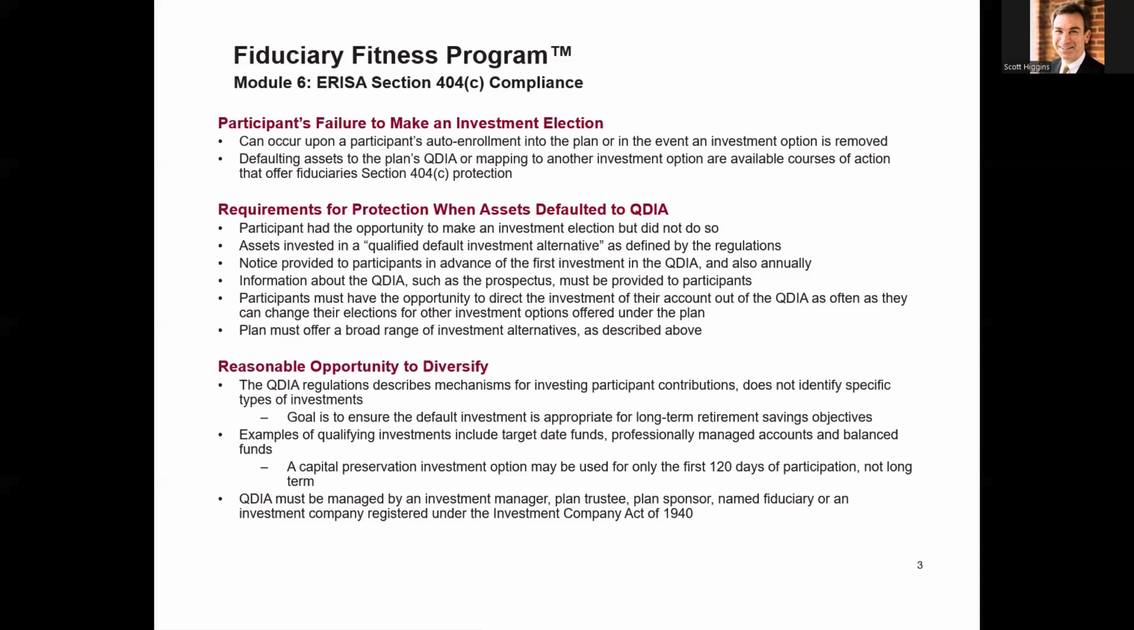Examples of qualified investments include target date funds, professionally managed accounts, and balanced accounts. A capital preservation investment option may be used, but only for the first 120 days of participation, so not long-term. And I certainly can't imagine any reason why you might want to do that today, because then you've got to track that and make sure the 120 days gets measured. The QDIA must be managed by an investment manager or a 3(38) investment manager, plan trustee, plan sponsor, named fiduciary, or an investment company registered under the 1940 Investment Company Act.